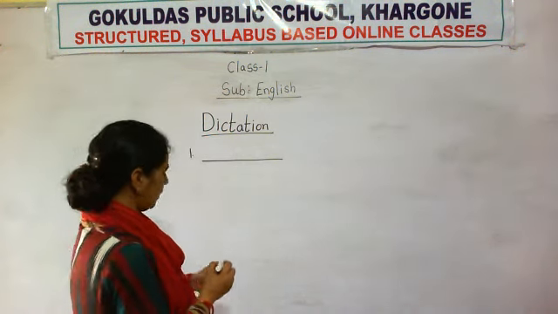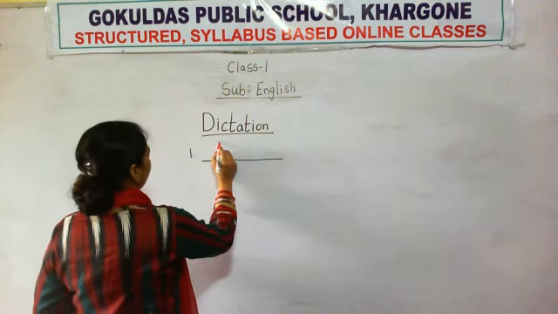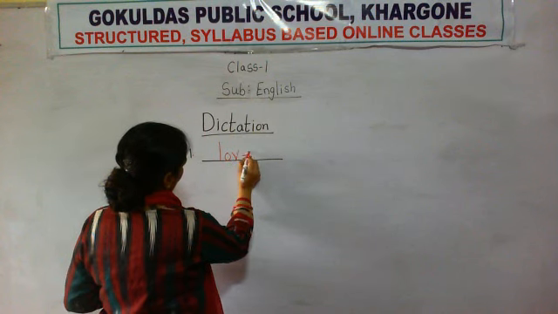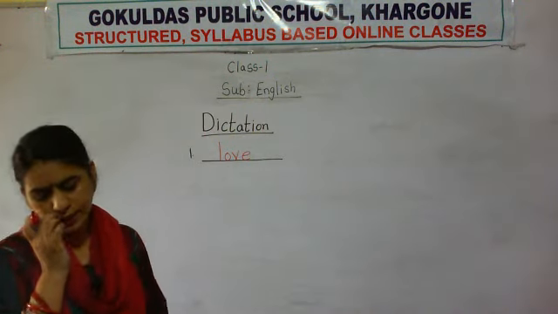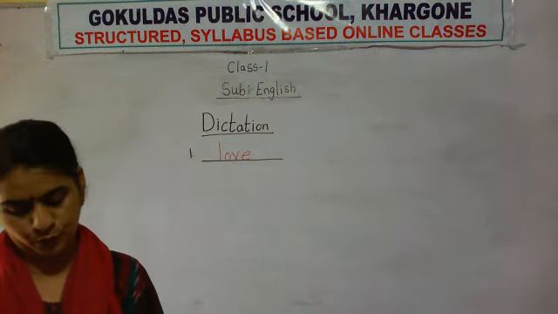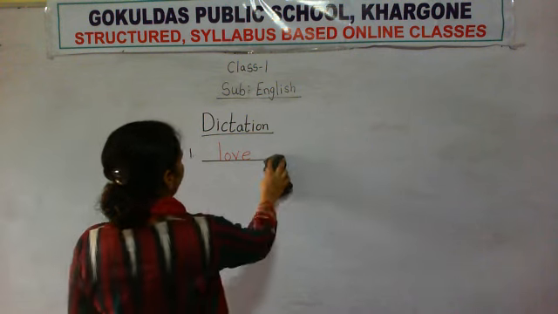Love. Now what is the spelling of love? L-O-V-E, love. L-O-V-E. Number 1, love. Okay, now on number 2.